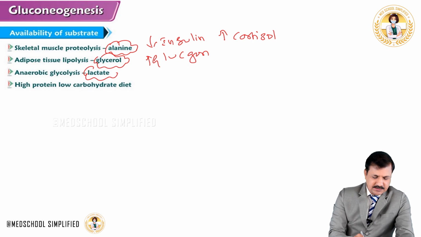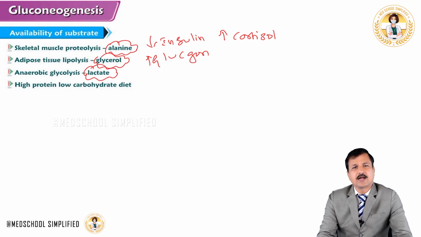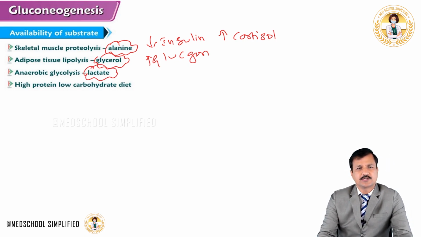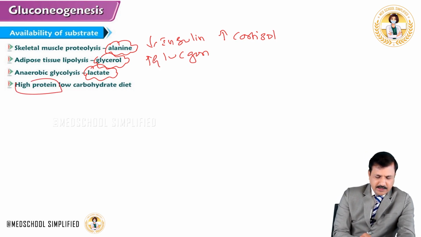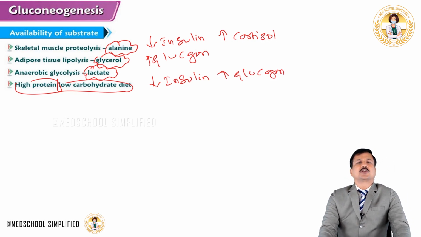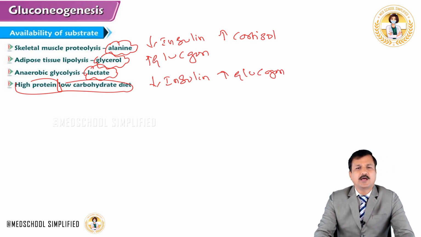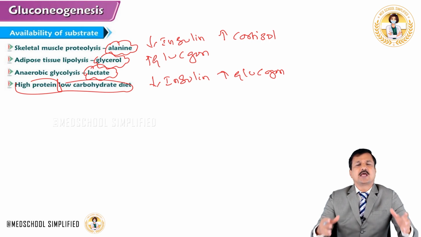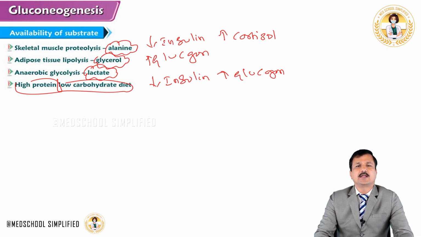Anaerobic glycolysis provides lactate, and that lactate goes into gluconeogenesis, and also a high protein low carbohydrate diet will keep insulin low and glucagon high. Low insulin and high glucagon will also stimulate gluconeogenesis because there will be higher amino acids available, and these amino acids are diverted into glucose formation. Like this, availability of substrates can stimulate the gluconeogenesis process.